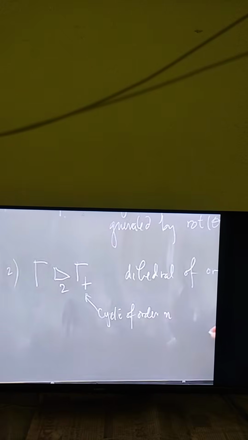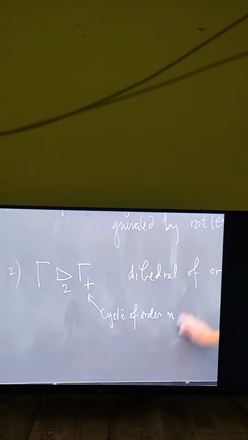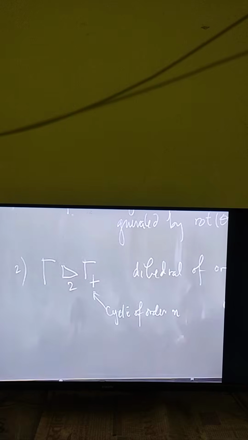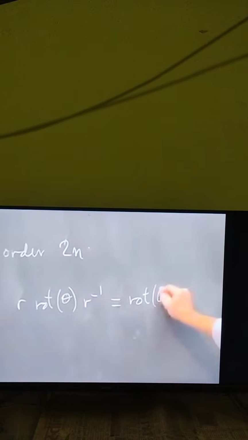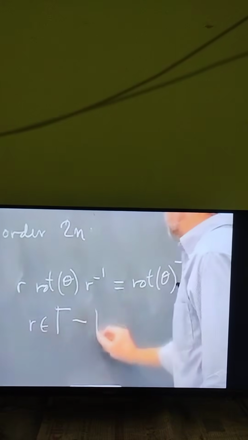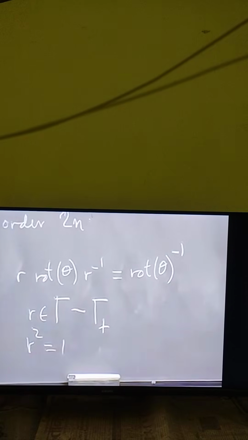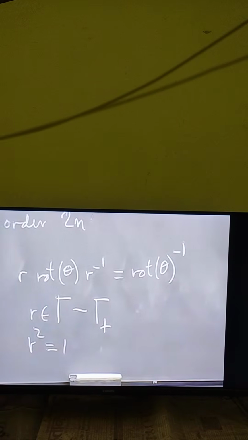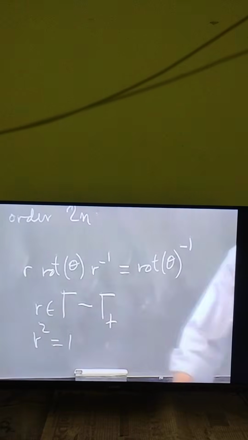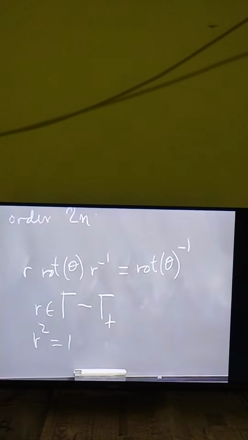So I could write, if cyclic of order n and r rotation by theta, r inverse is equal to rotation by theta inverse for all r in gamma minus gamma plus. R squared is equal to 1. Now you get a nice picture of these groups if you consider regular n-gons, because they're preserved by these groups.